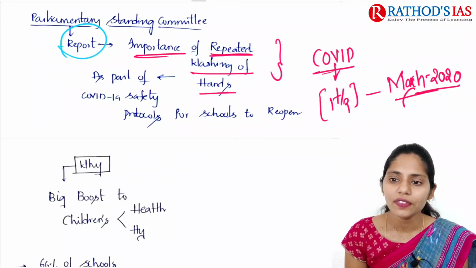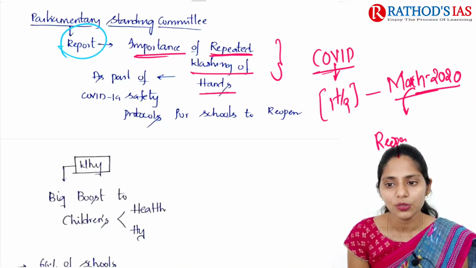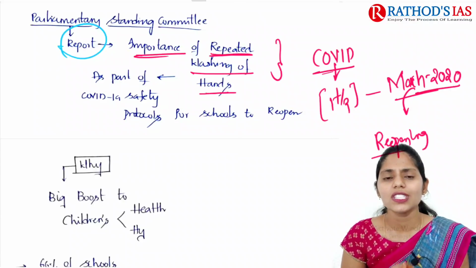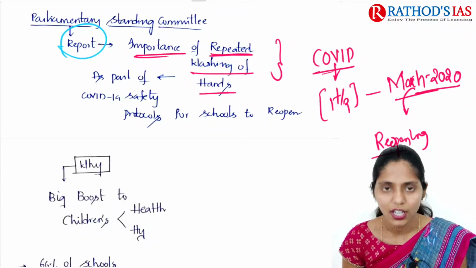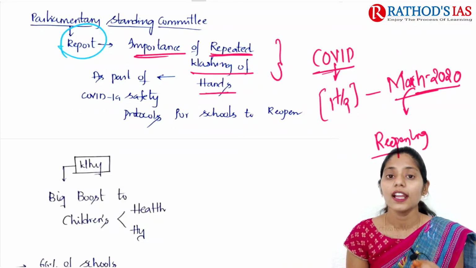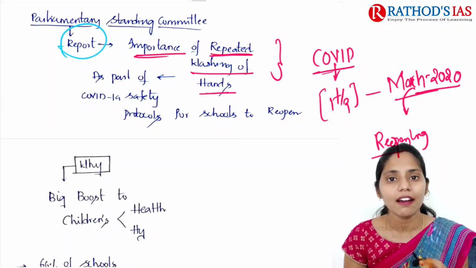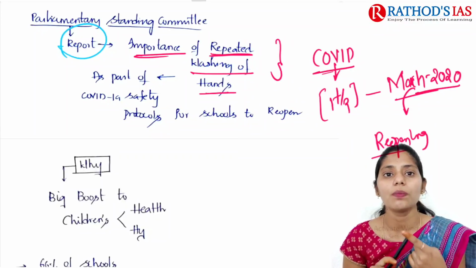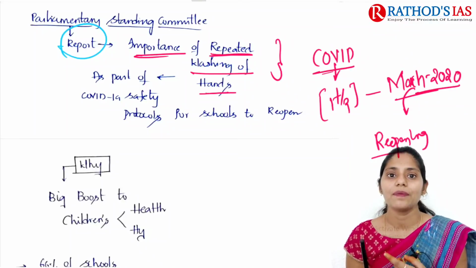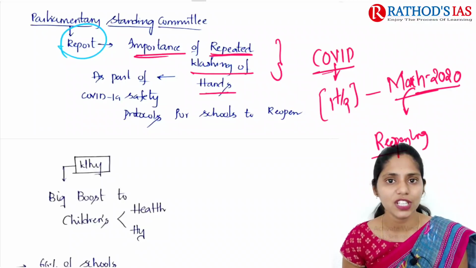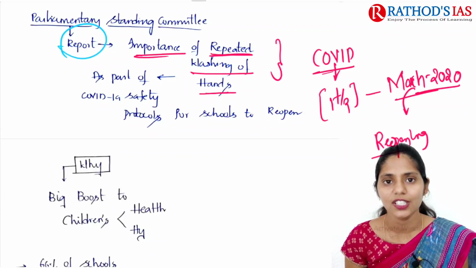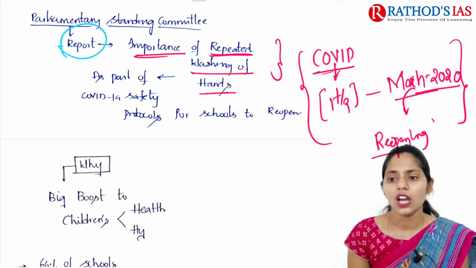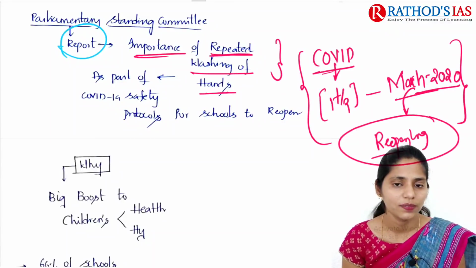Whenever we want to go for reopening of schools, why do we need to focus on this? Because the shutdown of schools has an adverse effect on children, on their learning capacity, skills, mental development, even nutrition. Schools, especially government schools, provide the midday meals program, which ensures nutrition of children. But because of the shutdown, there is no providing of midday meals, right? Because of all these things, now we need to go for reopening of schools.